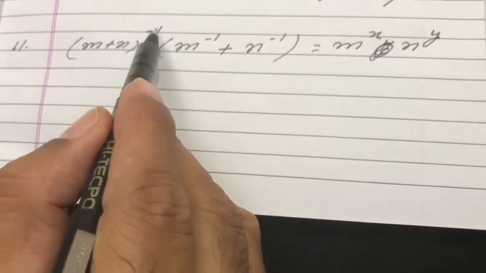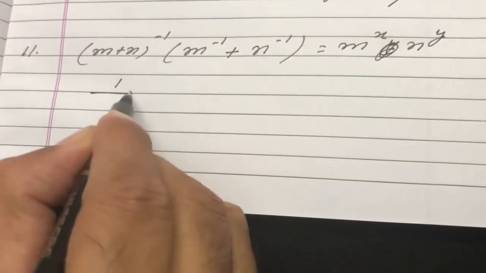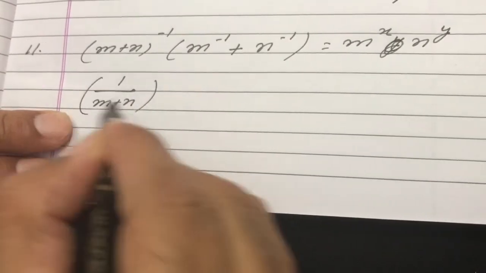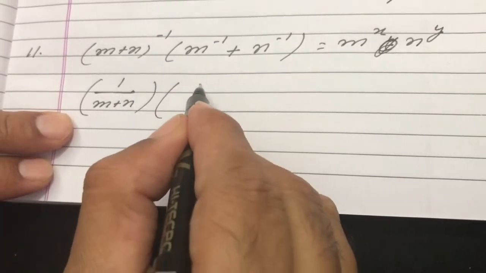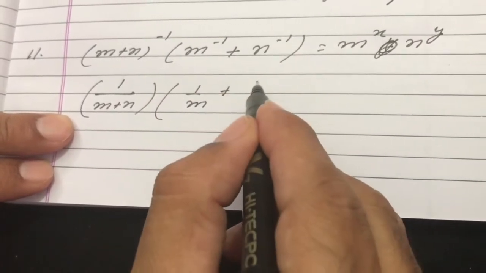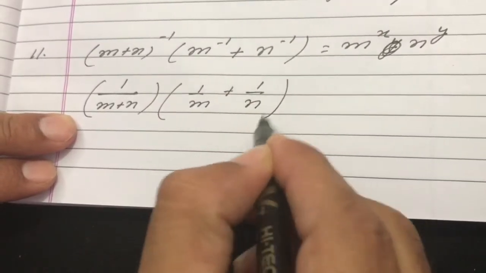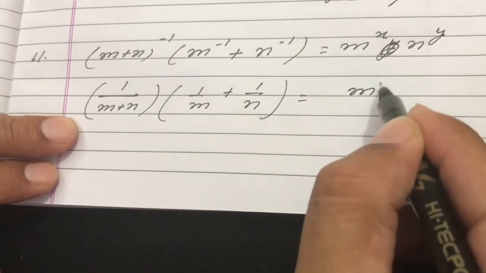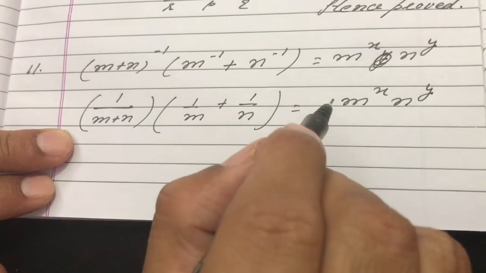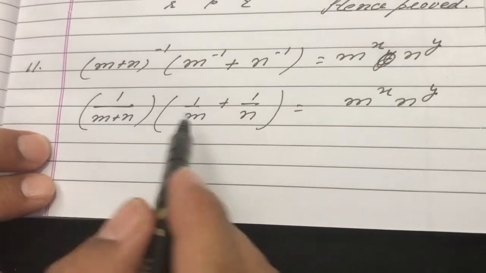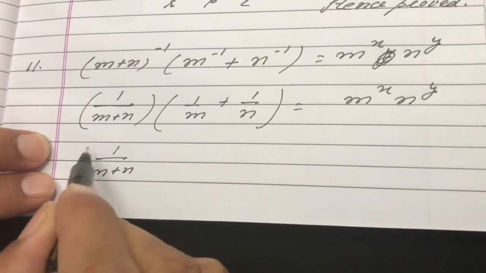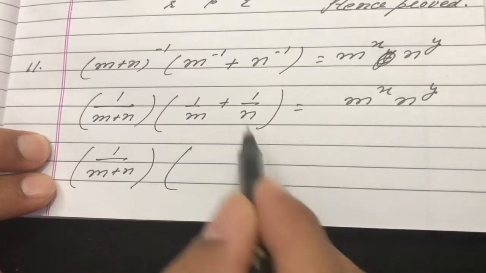So m plus n raised to minus 1 means 1 upon m plus n, into 1 upon m raised to minus 1, which means n raised to minus 1, means 1 upon n. It is equal to m raised to power x into n raised to power y. So it is 1 upon m plus n. I take LCM.